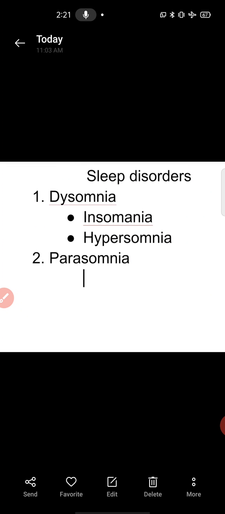Insomnia means difficulty in maintaining the sleep or sleep pattern. ठीक है, in insomnia, the patient is unable to get sleep.